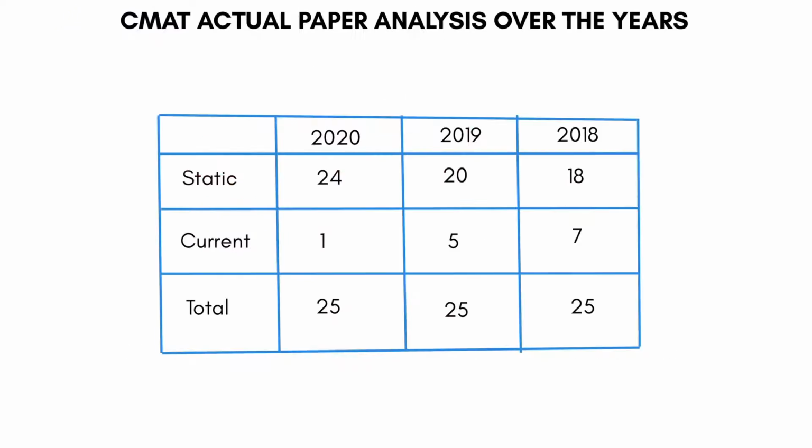What is the split up of these 25 questions? Static and current affairs. As you can check here, 2018 has 18 on static and 7 on current affairs, total 25. 2019 had 20 on static, 5 on current affairs. And the latest paper of 2020 had 24 on static and 1 on current affairs.